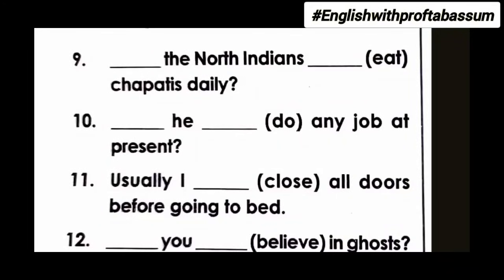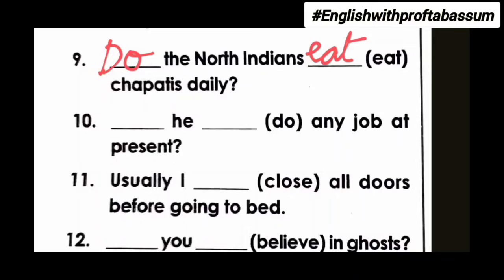Next one, ___ the North Indians ___ chapatis daily. So daily is an indicator of simple present tense because it is a habit and because the subject the North Indians is plural. So we need to use the base form of the verb. So do the North Indians eat chapatis daily?